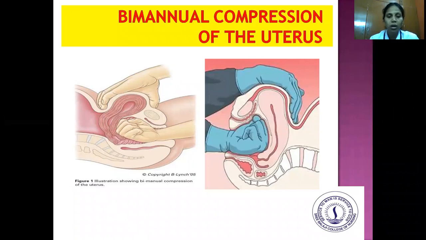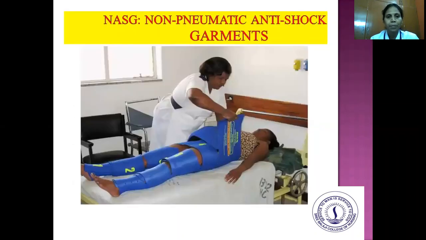So this is the bimanual compression of the uterus. We insert the right hand into the vagina and hold the fundus of the uterus tightly with the help of the left hand, and give compression slowly and steadily. By giving this compression, we can arrest or control the bleeding from PPH. And this is the non-pneumatic anti-shock garment. This is available in all primary health centers.